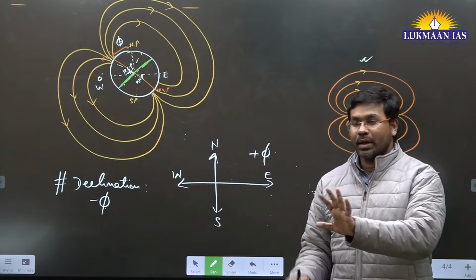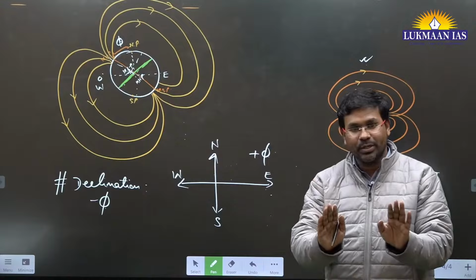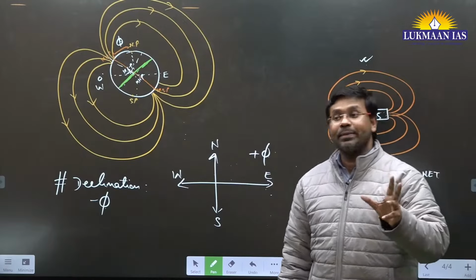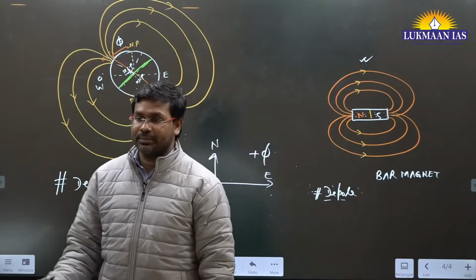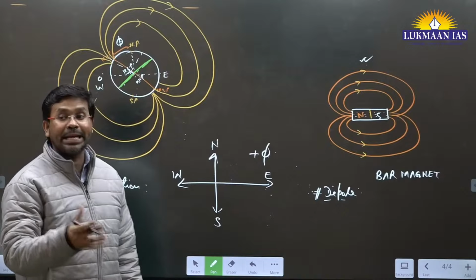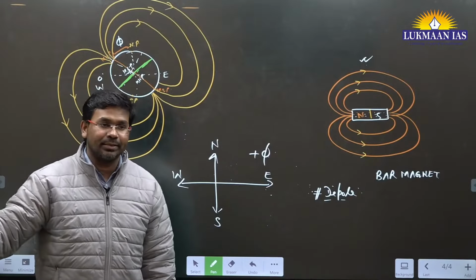Now, after discussing all of it, you understood that Earth acts as a magnet, similar to this magnet. But what gives the magnetic characteristic to the Earth? How does Earth acquire magnetism? What is the reason?